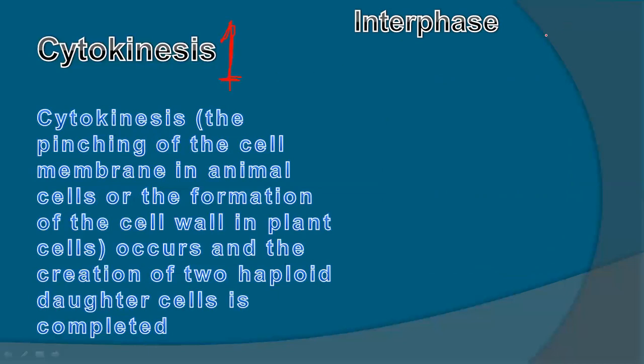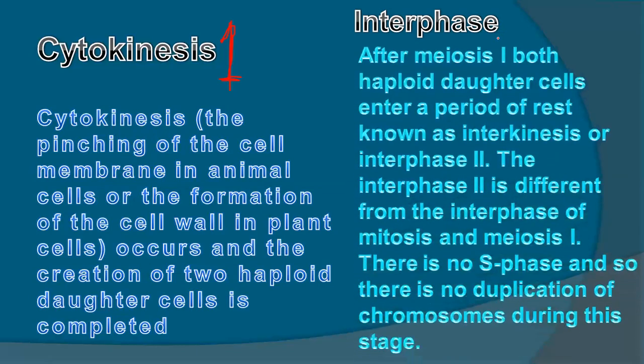Now we will see meiosis 2, because after meiosis 1, we get two cells. Now after meiosis 2, we'll get four cells. Between two divisions, cells will also take rest for an interphase stage. So after meiosis 1, both of the haploid daughter cells will get rest. That is called interkinesis. Kinesis means breakdown, and inter means between two divisions, that is called interphase 2.